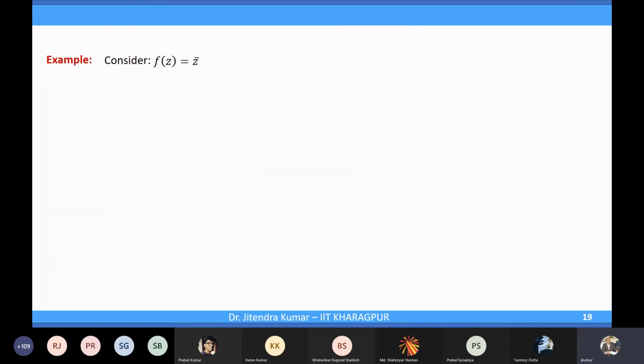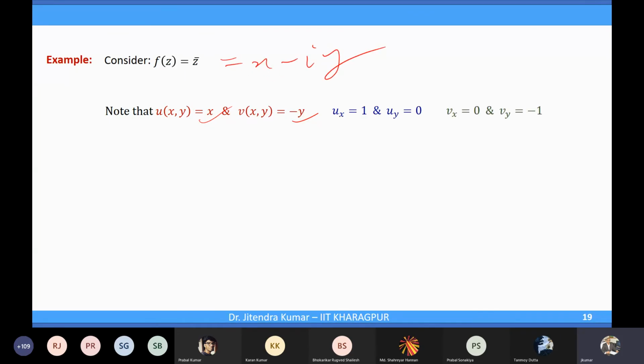Well, so for instance, get back to this one. You know the result here that z conjugate is nowhere differentiable, right? Let's do it with the CR equations. We need u as x, and then minus y with v, because you can write this as z equals x minus iy, right? Okay, ux is 1, uy, vx, vy.